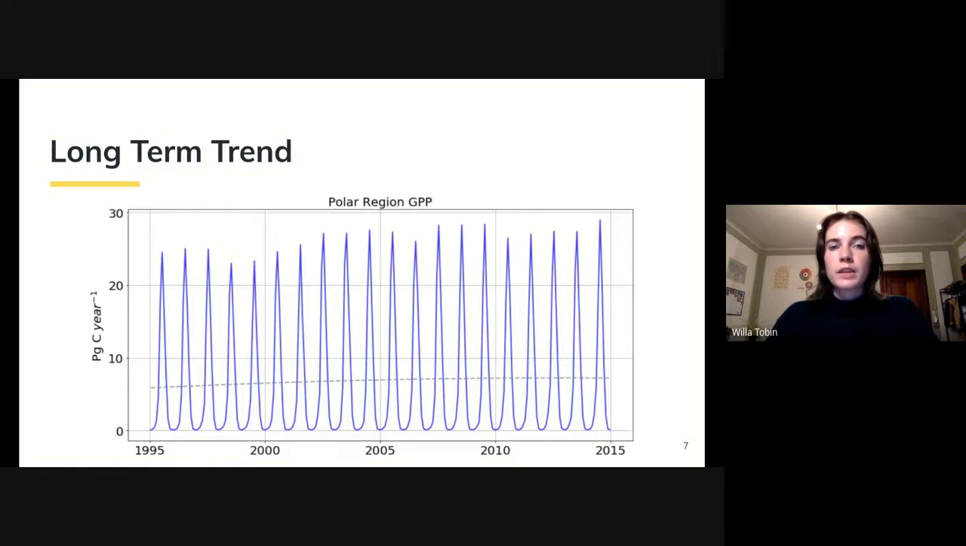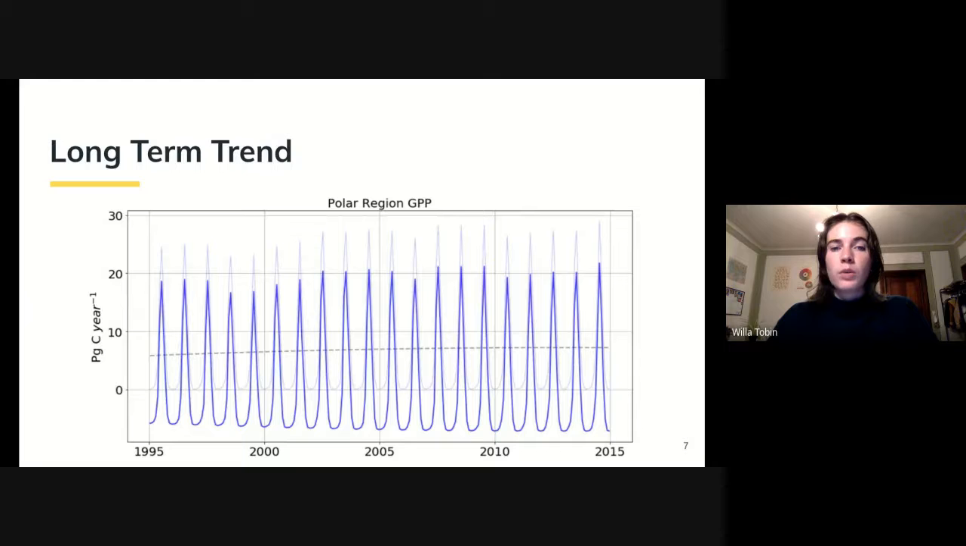The next step in our data processing was to remove the long-term and seasonal trends to get the interannual variability of each dataset. To illustrate this process, I am using the GPP data from the polar region. The long-term trend was removed by fitting a second-order polynomial to the data and subtracting it from the original dataset, as shown in the above figure with the gray dashed line representing the second-order fitting. When we subtract the long-term trend, we are centering the data around 0. GPP physically can't be negative, but for the purposes of our analysis, negative values are okay.